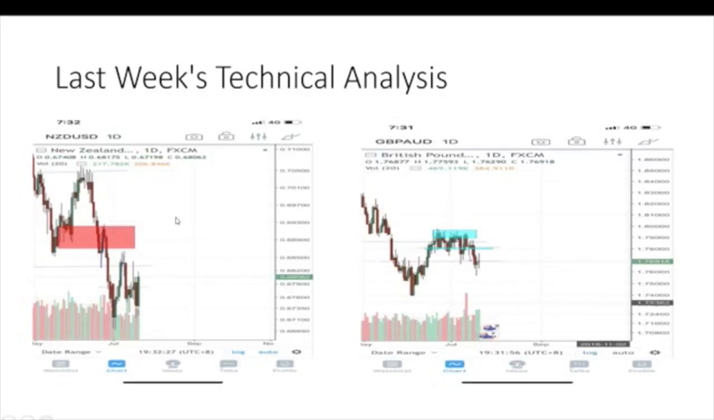And for this one, it was quite unfortunate that it hit most of everyone's stop loss and then dropped back down to the region where it started, which is over here.